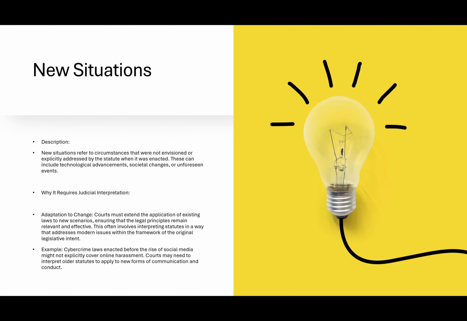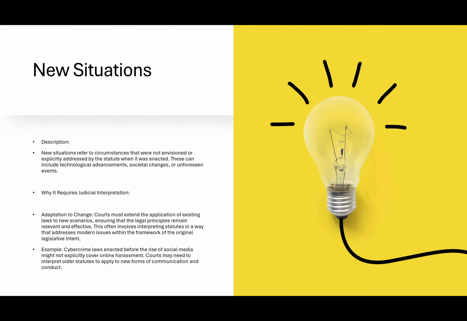For example, cybercrime laws enacted before the rise of social media might not be explicitly covered under online harassment, right? Courts may need to interpret older statutes to apply to new forms of communication and conduct. So as society develops, there are new ways of breaching societal conduct, right, that were not previously envisioned under these laws. So it is now the court's job, or the court's role, to interpret the legislation to make sure that these new circumstances do not go untreated.